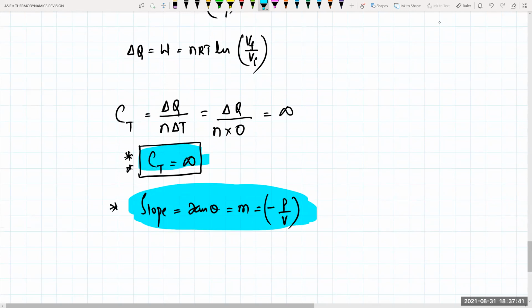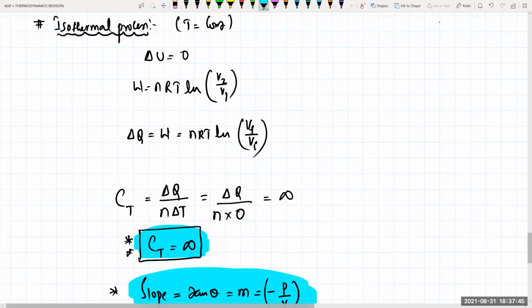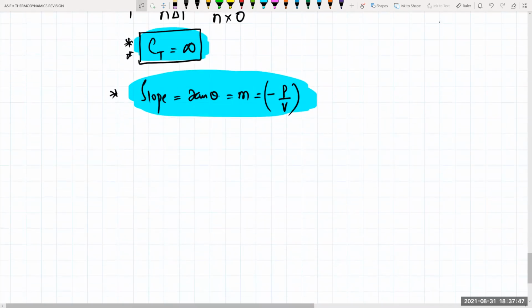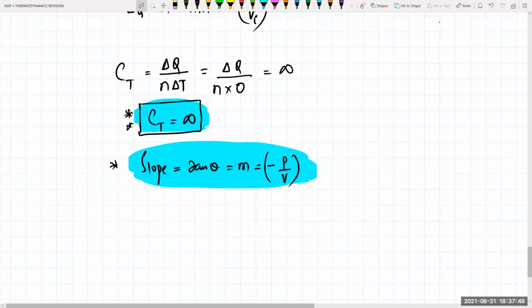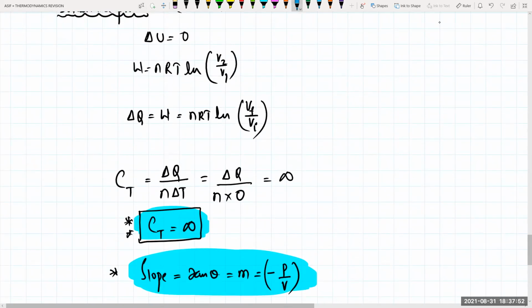That much important is this slope and molar specific heat at a constant temperature, and the relation. And work done, I think you already know, so I'm not underlining that one once again. If I draw a graph for this one, can you tell me the graph for this one? So this will be the graph right now. This is pressure and this is your volume.